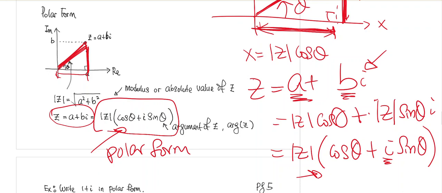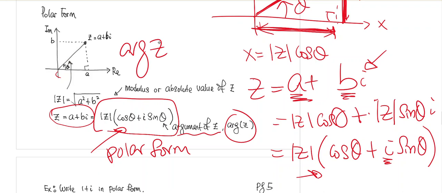And this angle theta here also has a very fancy name. So this distance here has a fancy name called modulus, and this theta here is called the argument of z. So the notation for it is this. When you see something like arg z, it means this angle theta. So if you put it in the polar form, the r in the polar coordinate system has a special name called modulus, and the angle theta has a special name called the argument of z. All right, let's look at some examples.